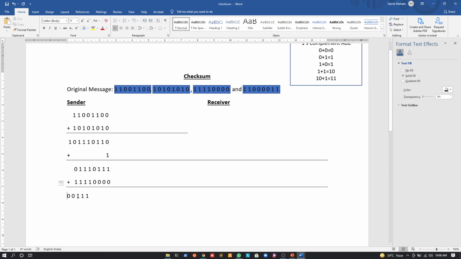So again we will have 1, and the other 1 will be the carry. Again we will have 1 and a 1, so it's a 10. If we add 1, it's 11, so again we have a 1 and 1 will be the carry. And lastly we have 0 and a 1, so it's a 1, but again we have the carry bit 1, so it's a 10. So we will have 0 and an extra 1, like this. I hope it is clear till this. If you have any problems, tell me.